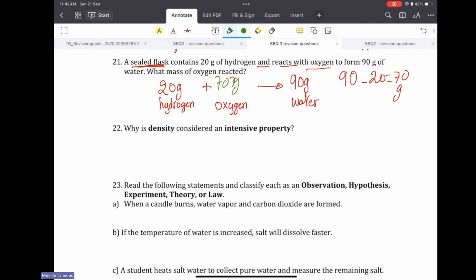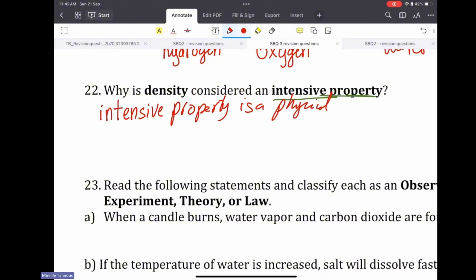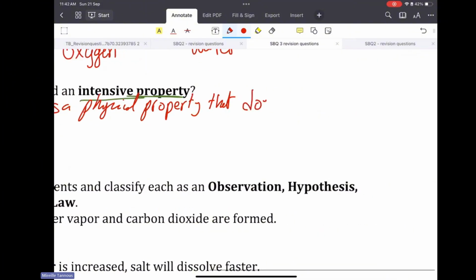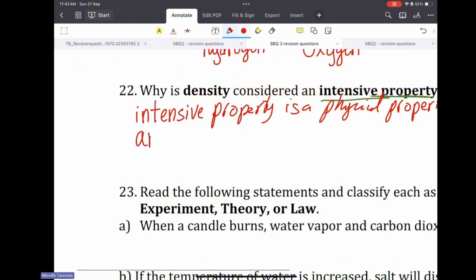Why is density an intensive property? Intensive property is a physical property that is independent of the quantity of matter. It is a physical property that does not depend on the amount of matter.